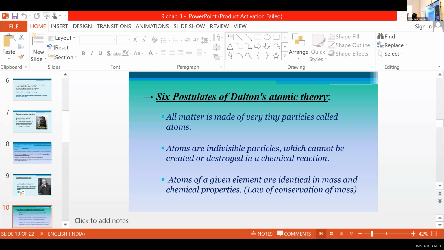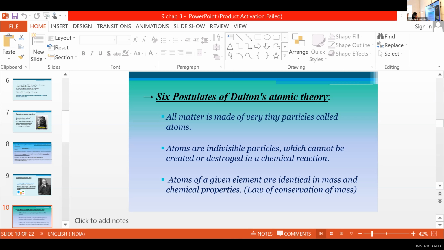Then, Elsa, please switch on your camera and read the second point. Atoms are indivisible particles which cannot be created or destroyed in a chemical reaction.